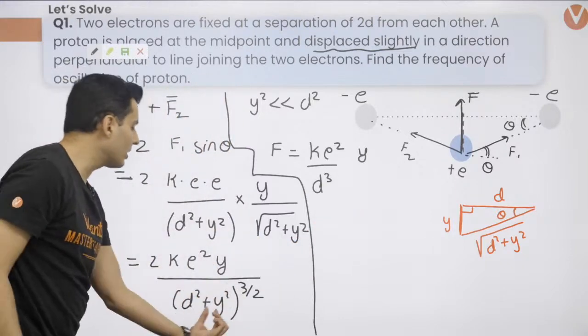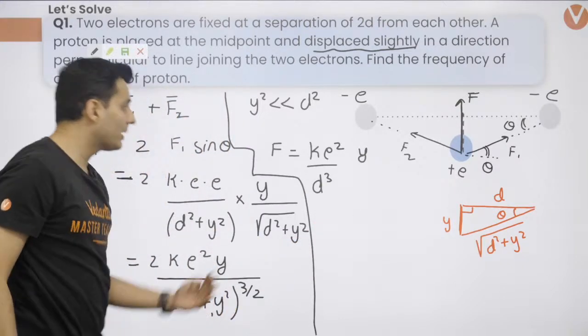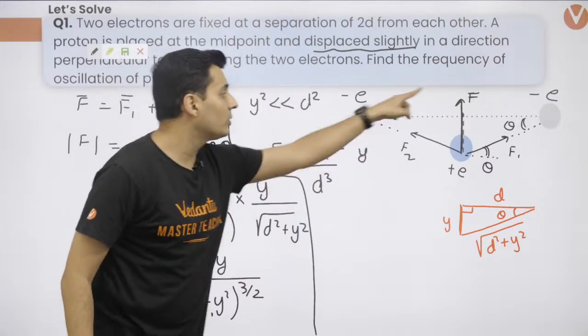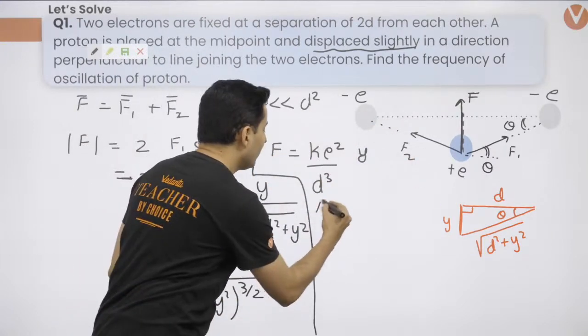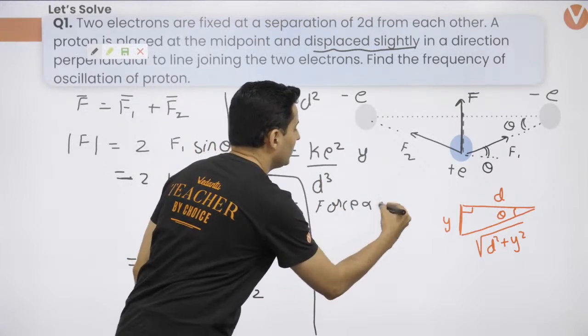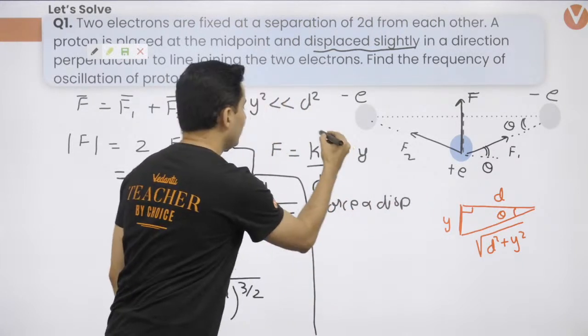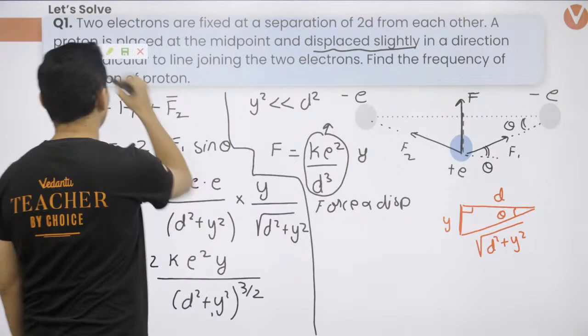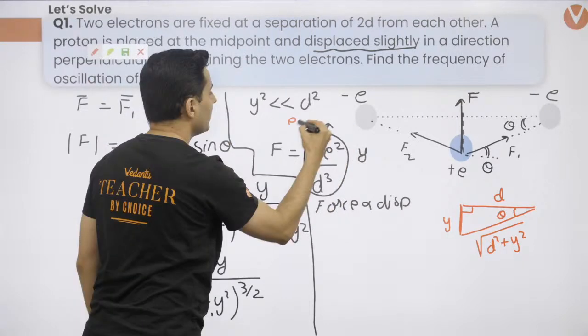D square raised to 3 by 2, when this term is negligible, it will become d cube. So don't you see that the force is proportional to the displacement? Whenever the force is proportional to the displacement, this one becomes your equivalent constant. So this will become your equivalent spring constant.